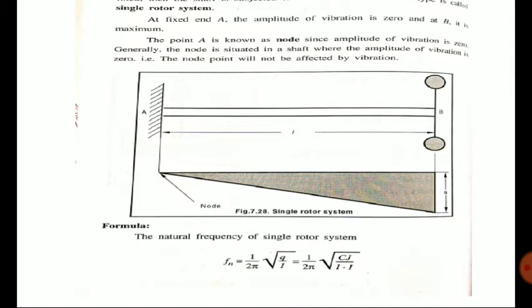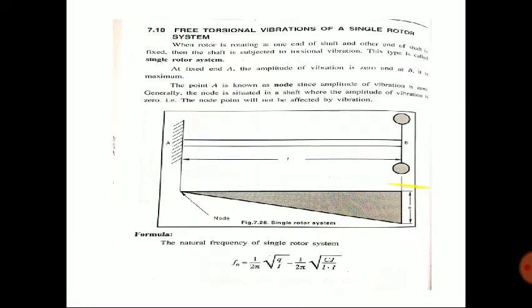So next we are moving to the natural frequency of a single rotor system. If we are checking the same equation, 1 by 2 pi into root of q by I, and instead of q we are substituting CJ by L. So 1 by 2 pi into root of CJ by I into L. So this is the case of a single rotor system.